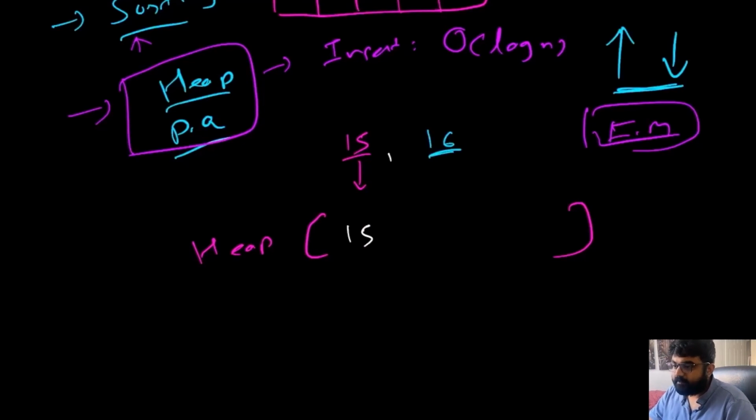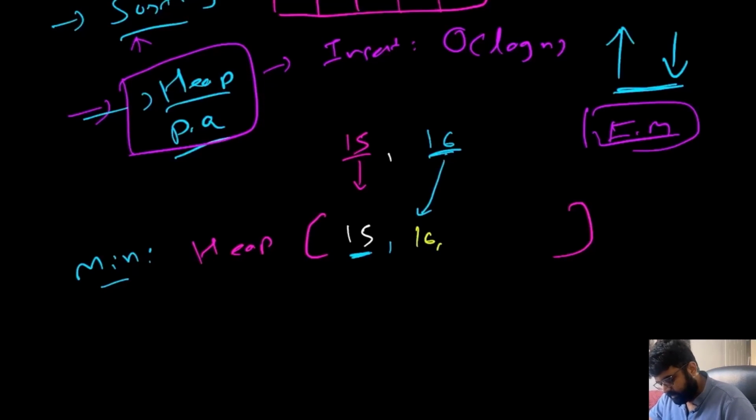Now let's say there is one more value coming in, and that is value number 16. For this value, the heap is not just going to append it anywhere in the sequence. Let's assume that this is a min heap, which means the topmost value has to be the minimum value, and all the other values would be greater than that. So in our min heap, we need to make sure that the first value remains the smallest and everything is sorted in increasing order. So in this case, it is going to put 16 over here.